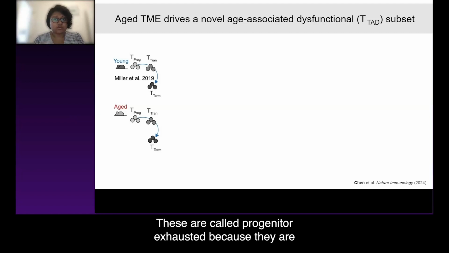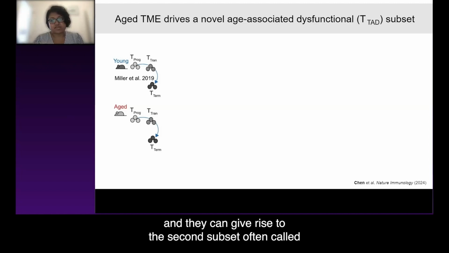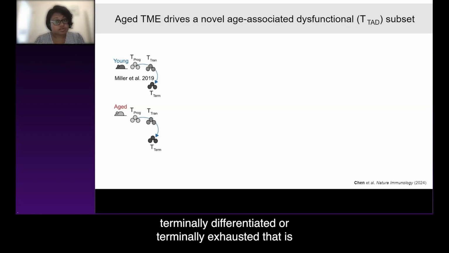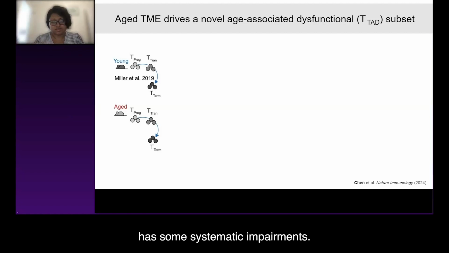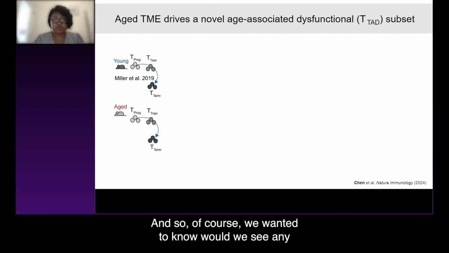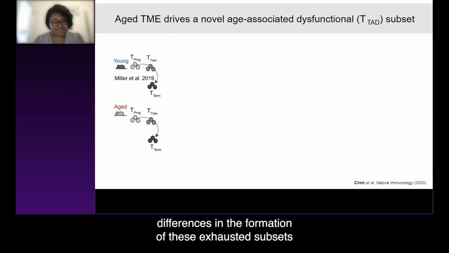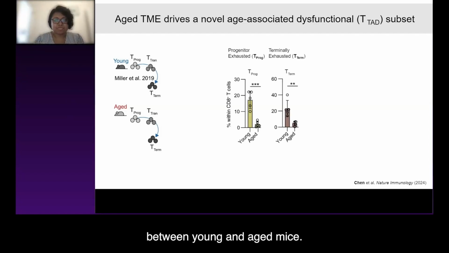These are called progenitor exhausted, because they are the primary target of immune checkpoint blockade therapy, and they can give rise to the second subset, often called terminally differentiated or terminally exhausted, that is short-lived and can mediate some effector function, but ultimately has some systematic impairments. So we wanted to know, would we see any differences in the formation of these exhausted subsets between young and aged mice?